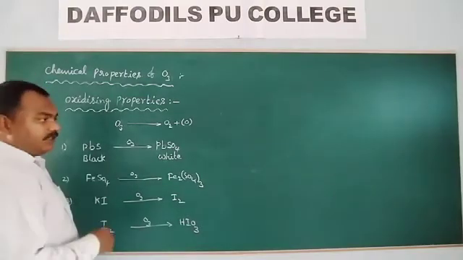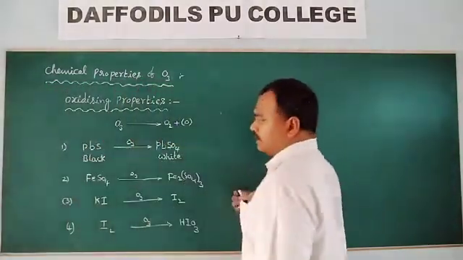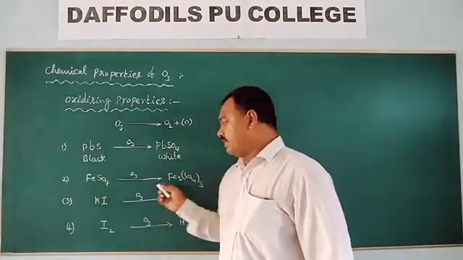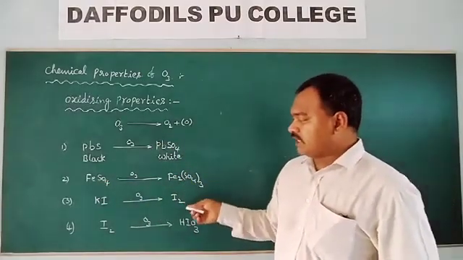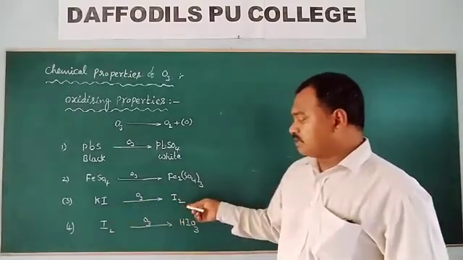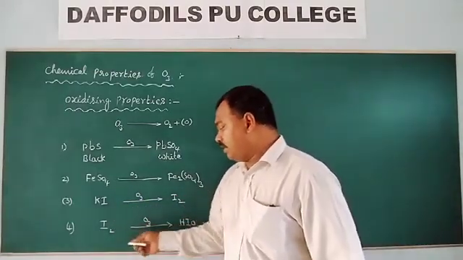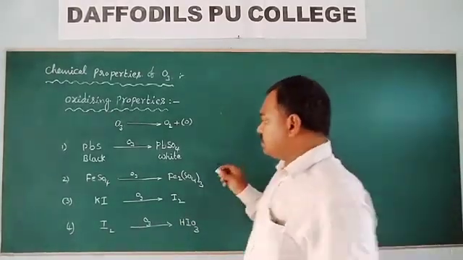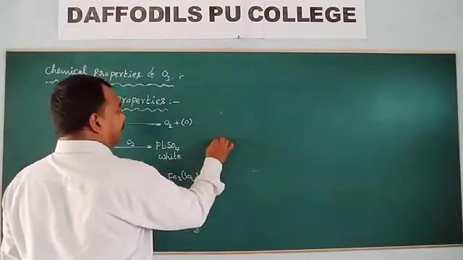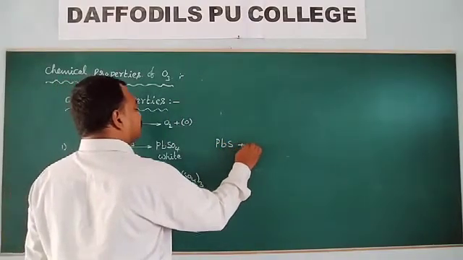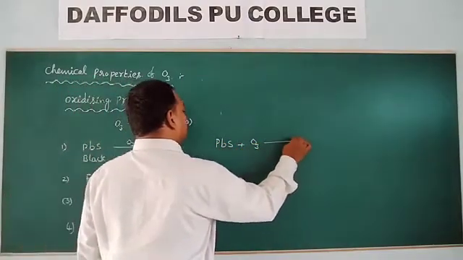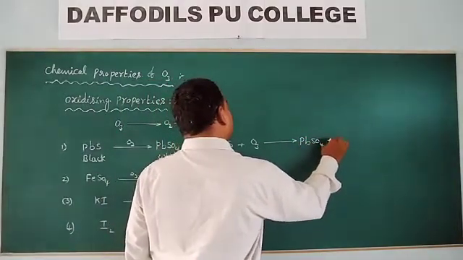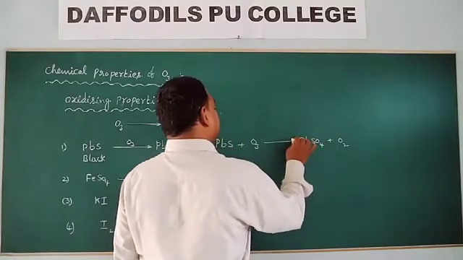Now we are going to look at the complete equations of these reactions. Lead sulfide is oxidized to lead sulfate, ferrous sulfate is oxidized to ferric sulfate, potassium iodide is oxidized to iodine, iodine is oxidized to iodic acid. Lead sulfide on reaction with ozone gives lead sulfate and oxygen.